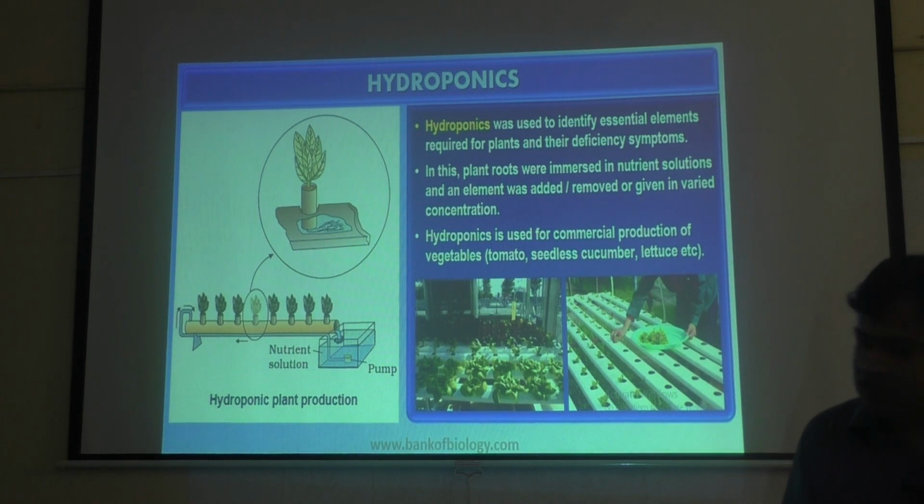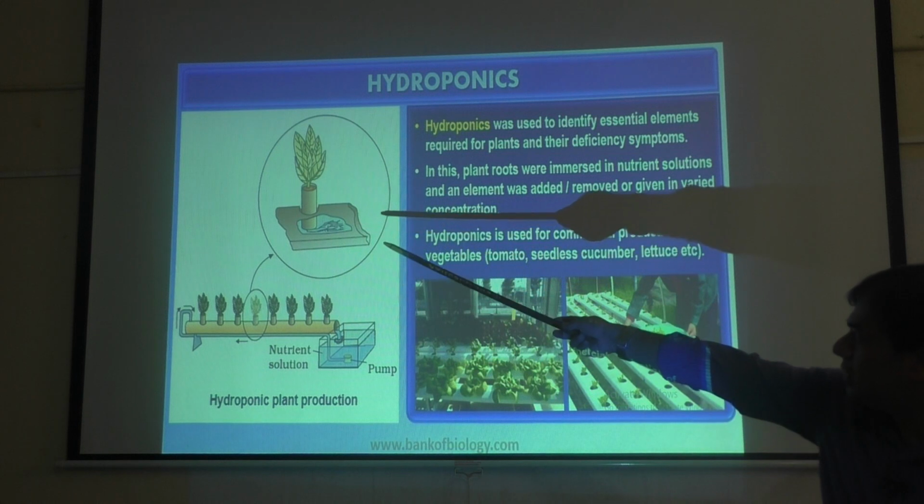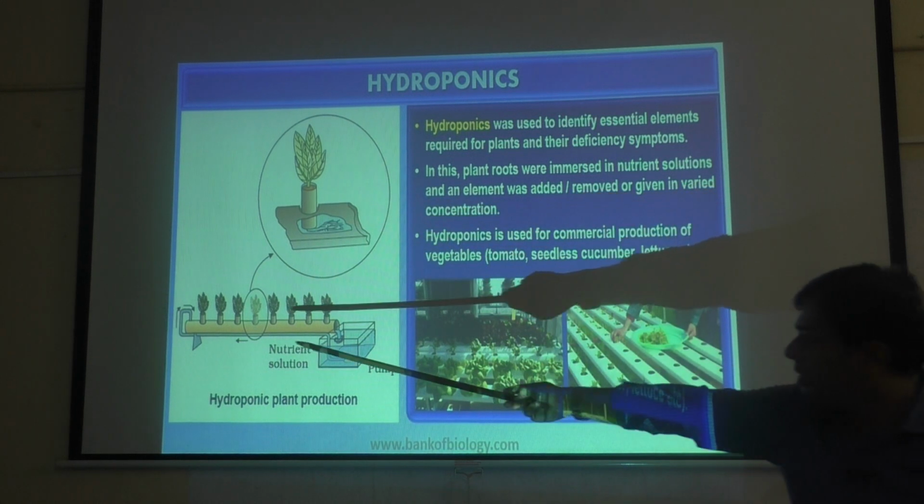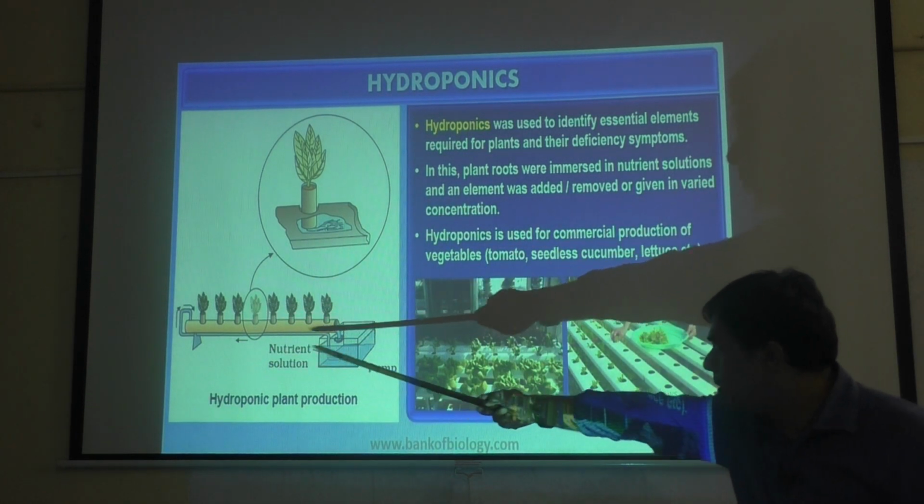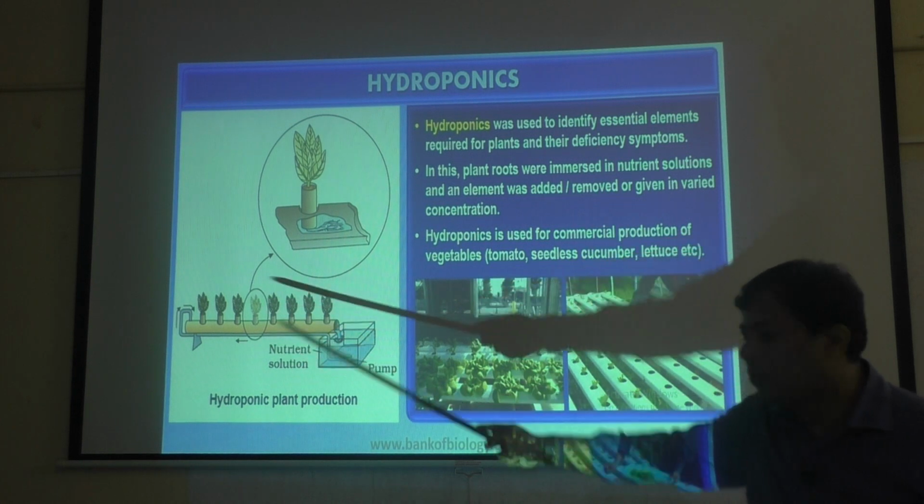Next, you see what exactly he does. You can see that is a plant there. He has taken a long cylindrical tube, and he made holes in that tube.